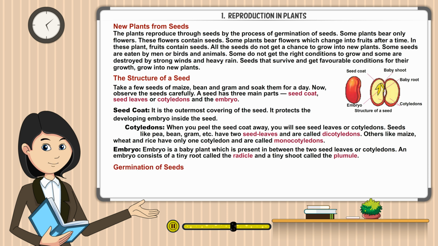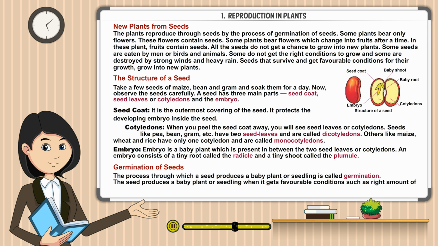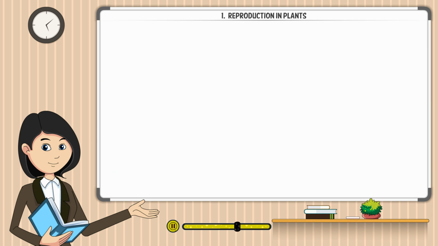Germination of seeds. The process through which a seed produces a baby plant or seedling is called germination. The seed produces a baby plant or seedling when it gets favorable conditions such as right amount of water, air, and warmth from the sun.